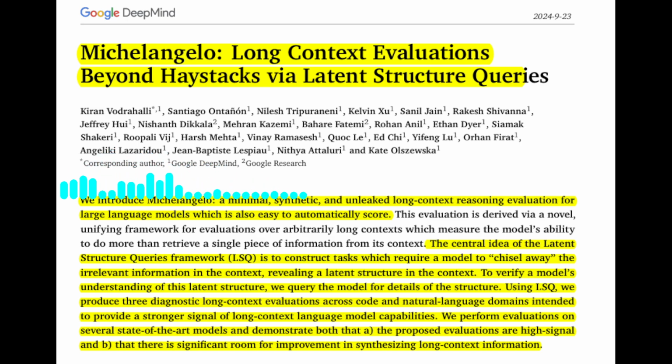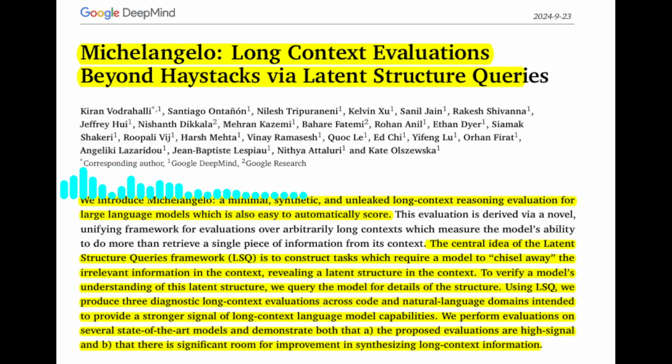Michelangelo introduces a novel framework called Latent Structure Queries, LSQ. The core idea is to construct tasks that require the model to chisel away irrelevant information in the context, revealing a latent structure. This structure represents the underlying relationships and dependencies between different pieces of information. Can you elaborate on how LSQ works in practice?